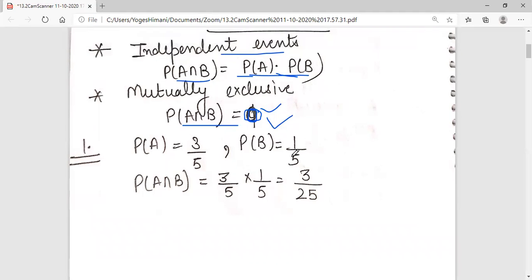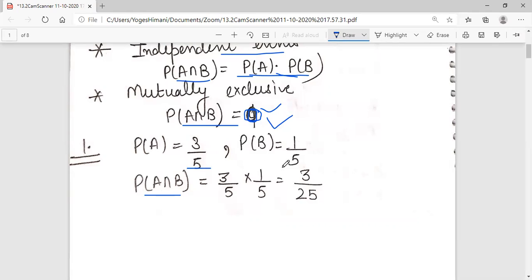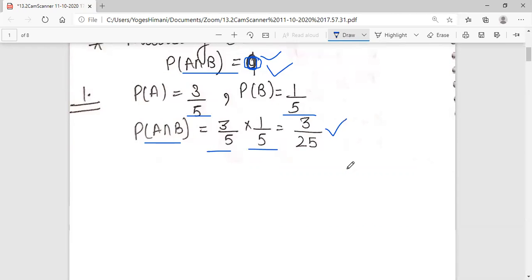Let's do question number 1. You will get to know. In question number 1, two events are given. Probability of A is given 3 by 5, probability of B is given 1 by 5, and we have to check whether they are independent. And we have to find probability of A intersection B. If they are independent, it means probability of A into probability of B will be the intersection. Multiply both of them, and this is your probability of A intersection B.